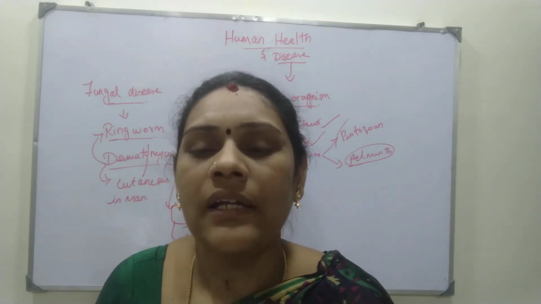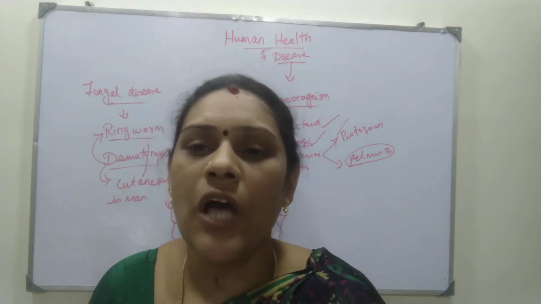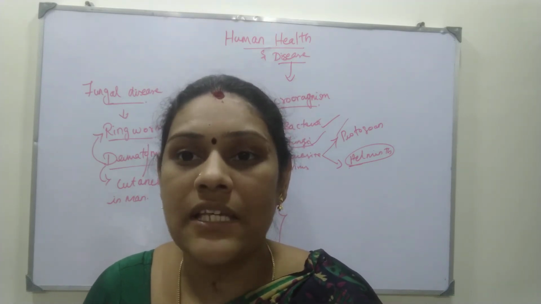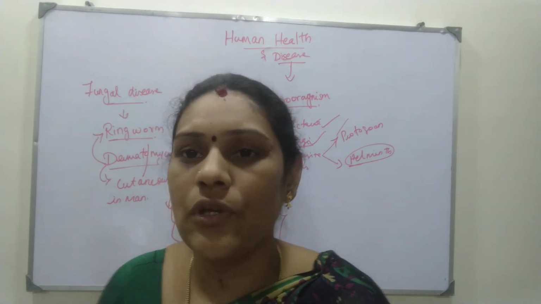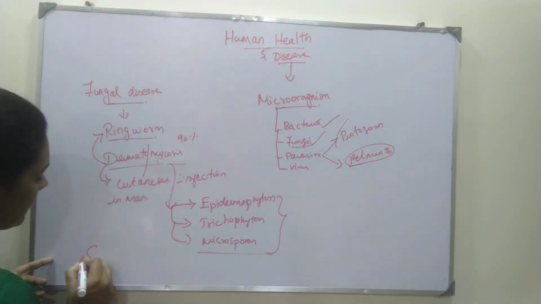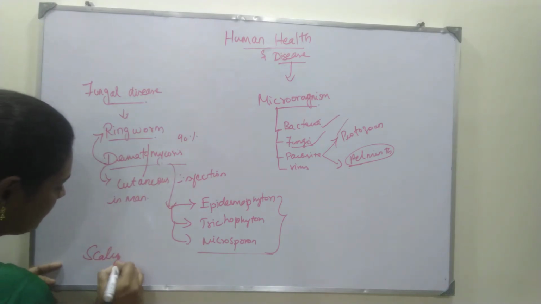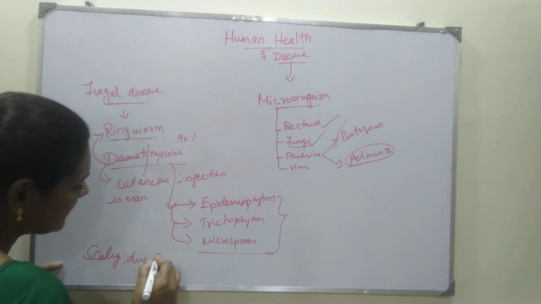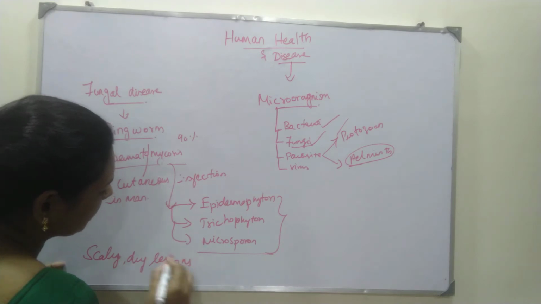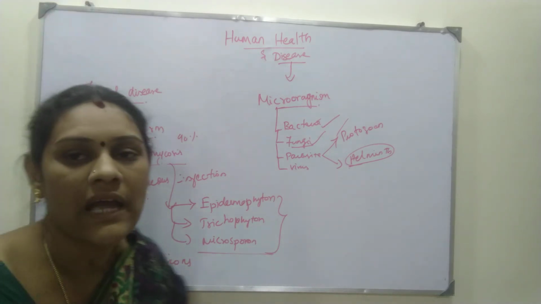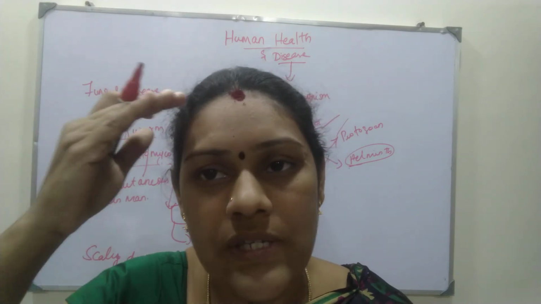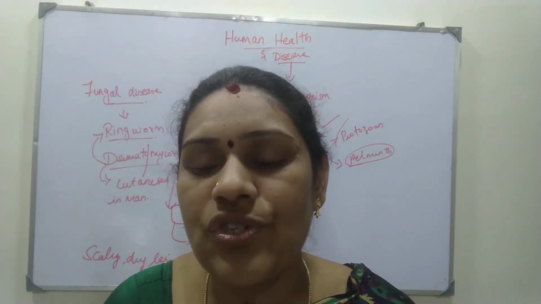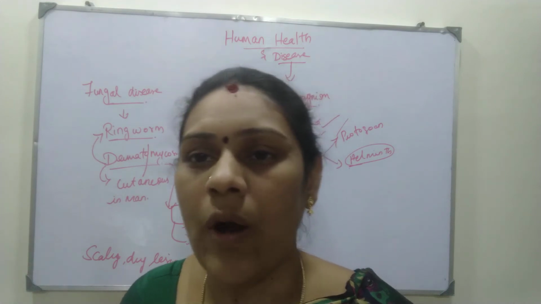And how will the ringworm symptoms be? Once you got this fungi inside your body, what symptoms will you be getting? You will be getting scaly, dry lesions. Lesions means like a wound. It's dry, scaly lesions present on your skin, your scalp, or your nail. So these are the symptoms of the ringworm.